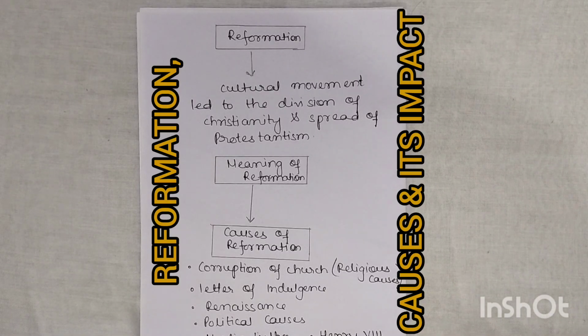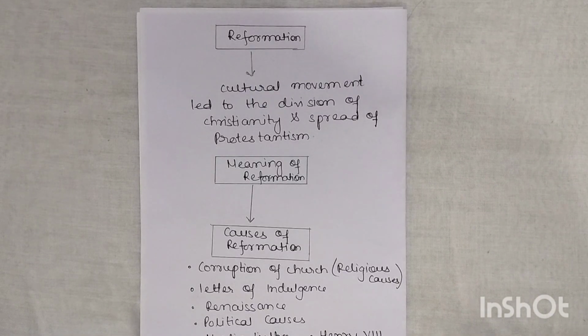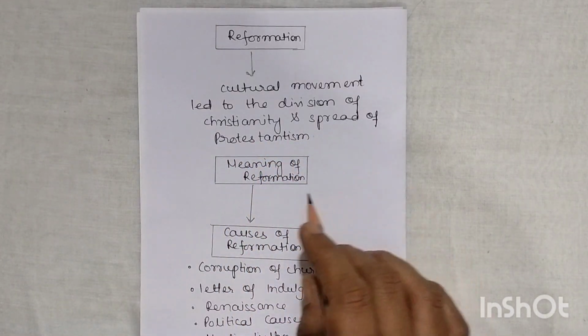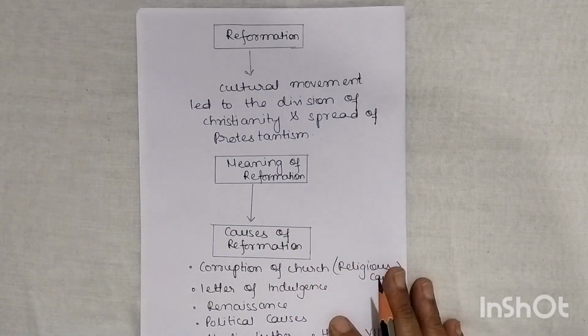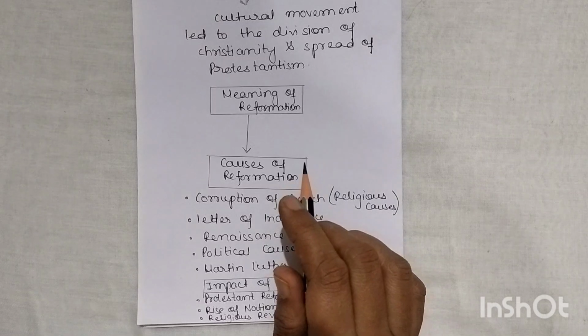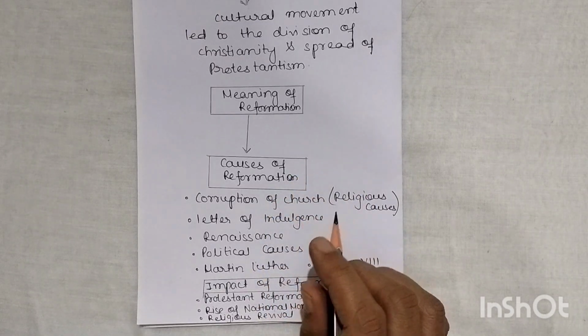So, Reformation is our new topic that we are going to cover today. Reformation is a cultural movement that led to the division of Christianity and spread of Protestantism. And after that, we will see the meaning of Reformation. Before going to the meaning, I will give you the basic idea of Reformation.